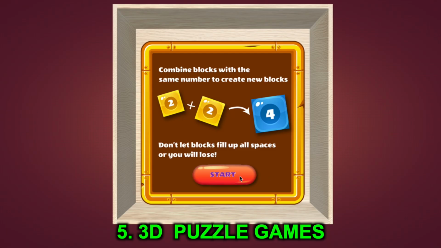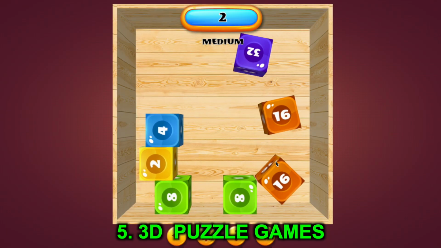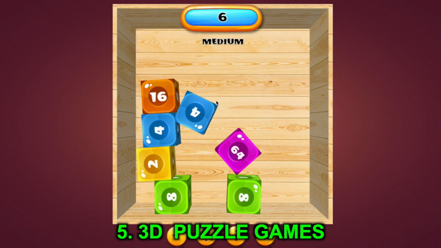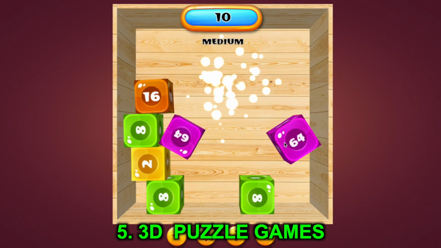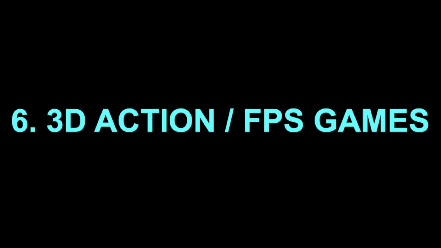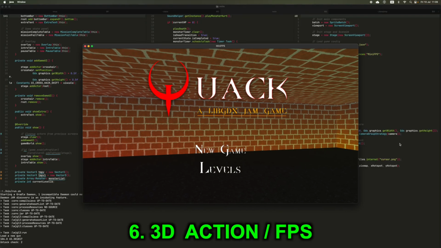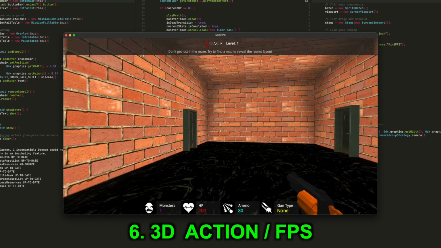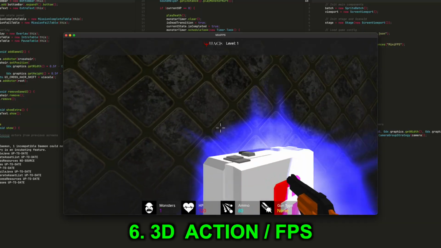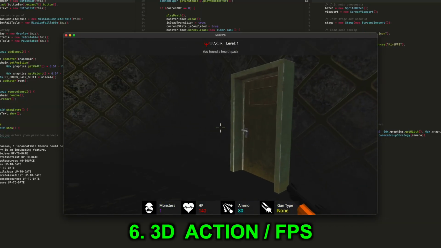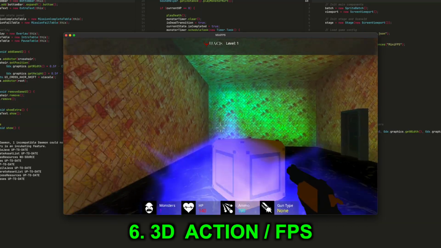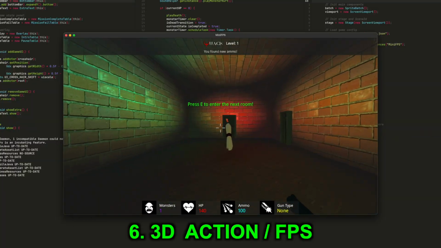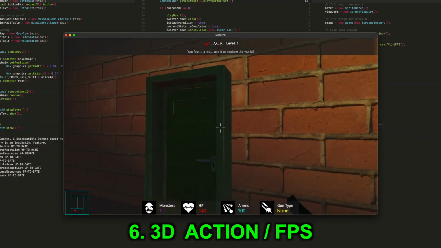For number 5, we have 3D puzzle games. 3D puzzle games not only have all the characteristics of regular puzzle games, but also the visual appeal of 3D graphics. Number 6 is 3D action and first-person shooter games. 3D FPS is a major genre in modern gaming culture, but it actually has a deeper root in the 90s with classics such as Doom or Quake. I developed a 3D first-person shooter game to test libGDX capabilities for 3D game development in just a few days, and I'm quite happy with the result.